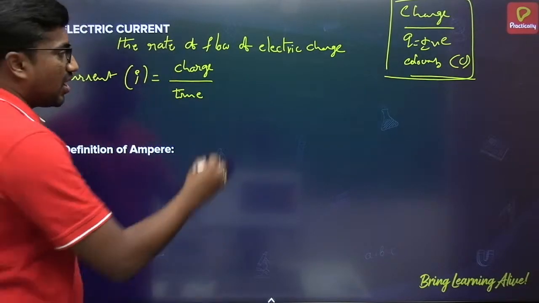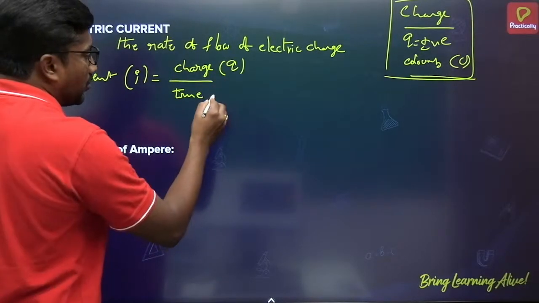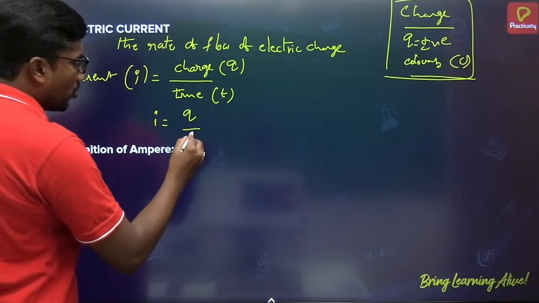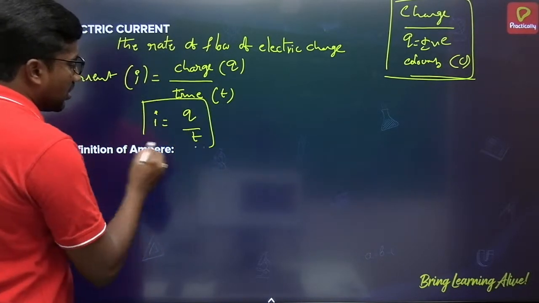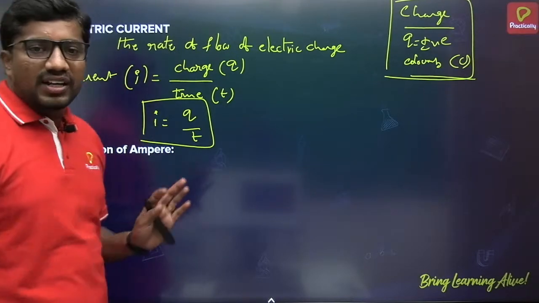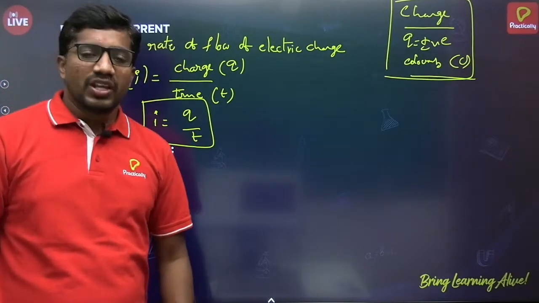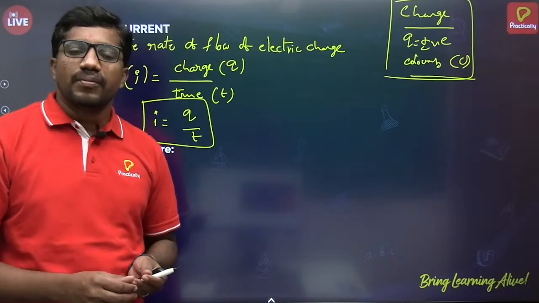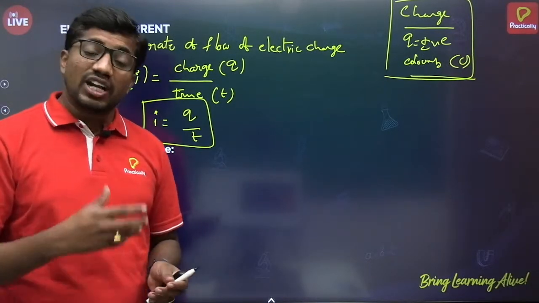Okay, charge we can represent with the letter Q and time T. So we can write I is equal to Q by T. This is the expression for the current in terms of charge and time. So we have different expressions for current: in terms of voltage we can write, in terms of power we can write, in terms of energy we can write.